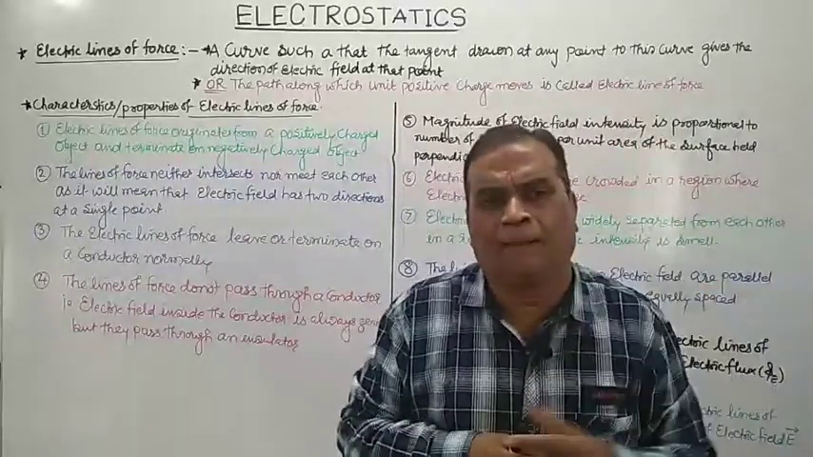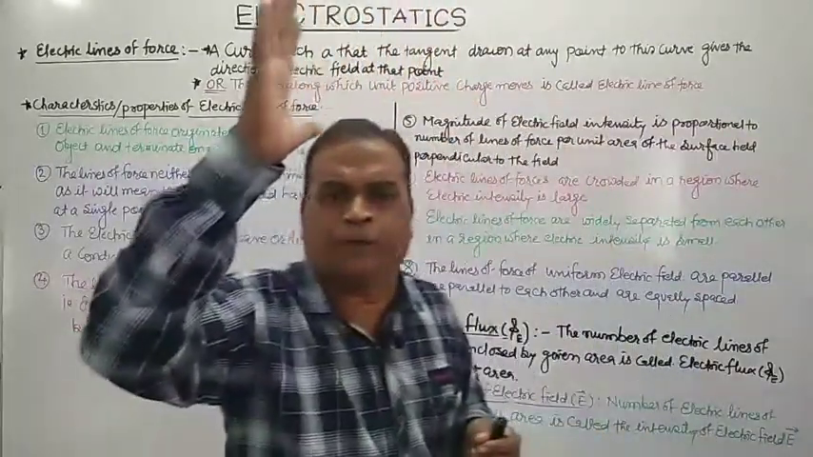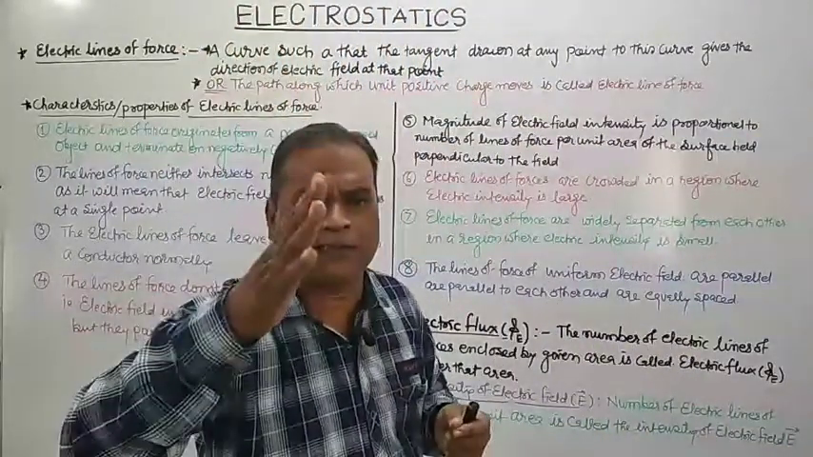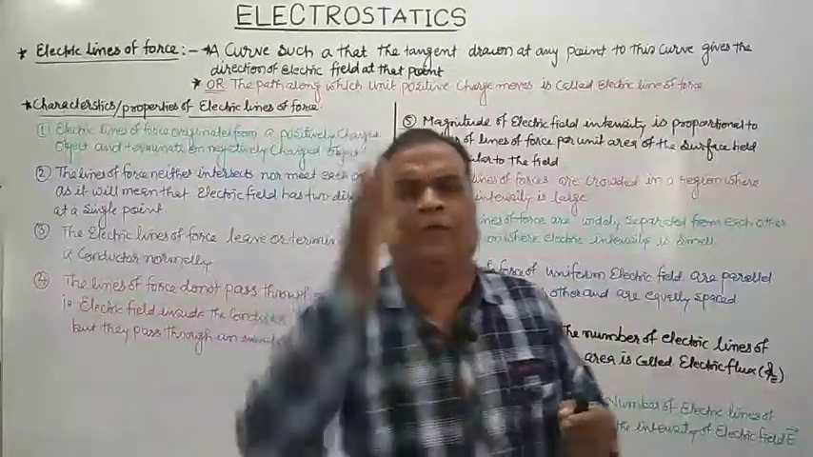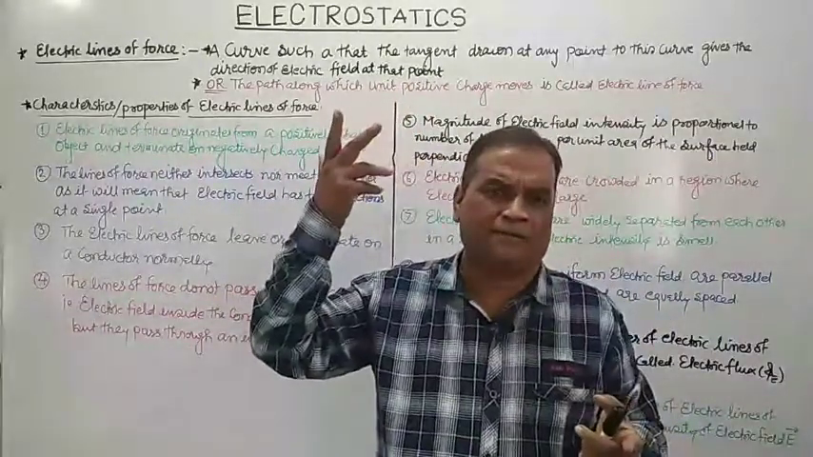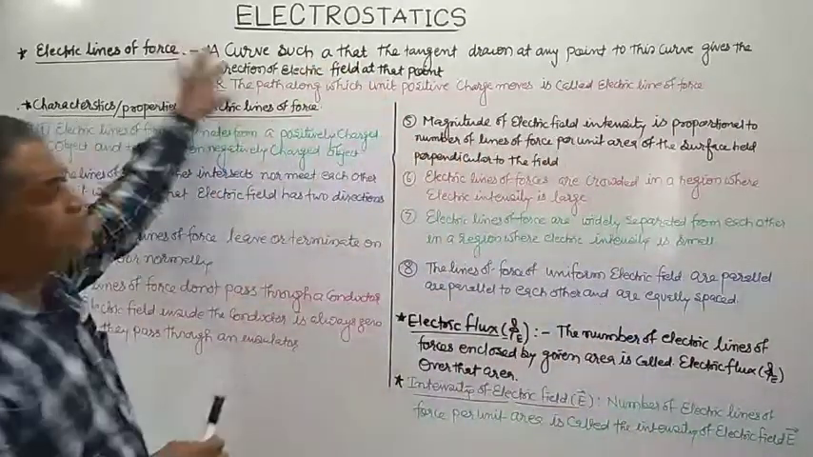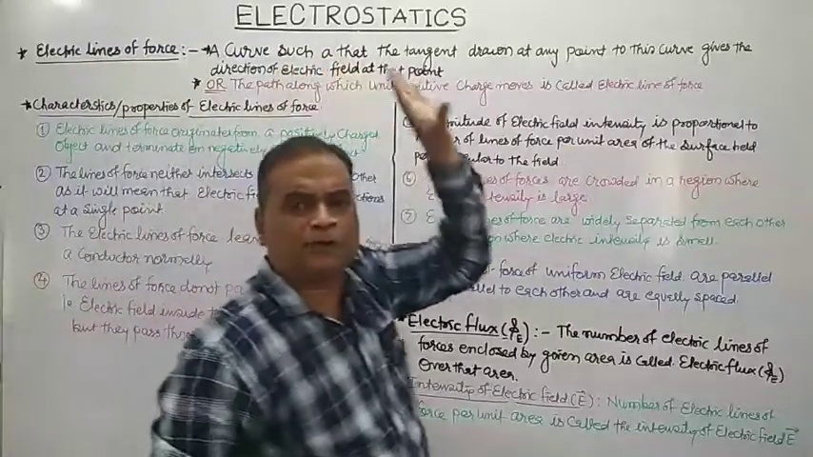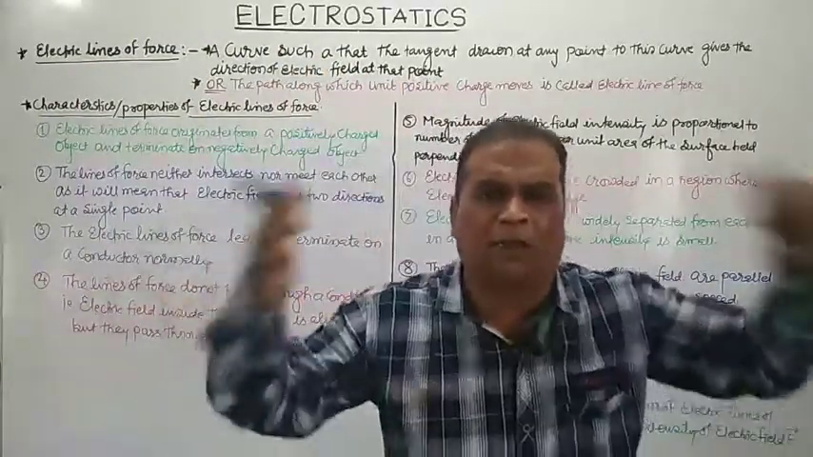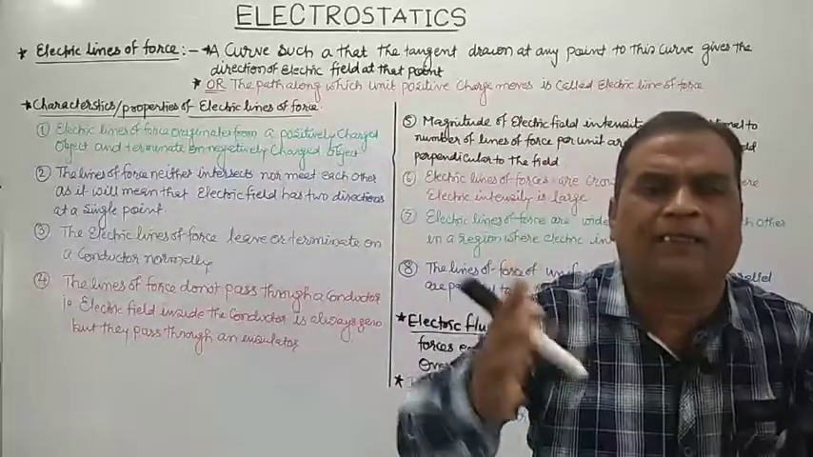Also, we had seen that when a test positive charge is brought in the region of non-uniform electric field, what happens to that charge? It starts moving randomly from one place to another place, tracing a certain random path. So, the imaginary path along which a test positive charge or a unit positive charge moves in the region of electric field is known as electric line of force.